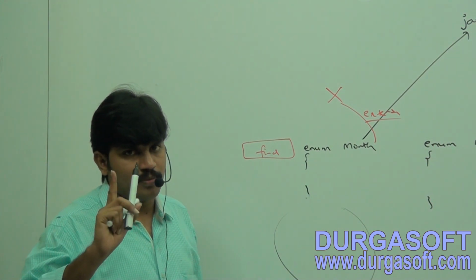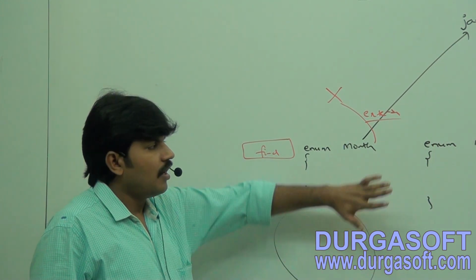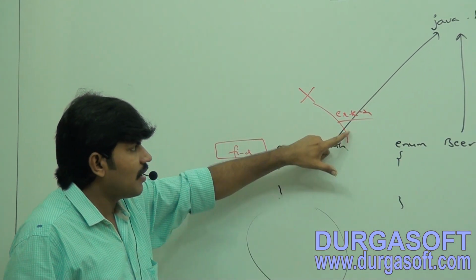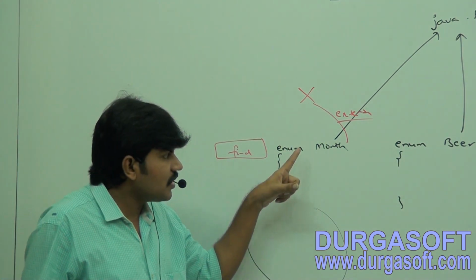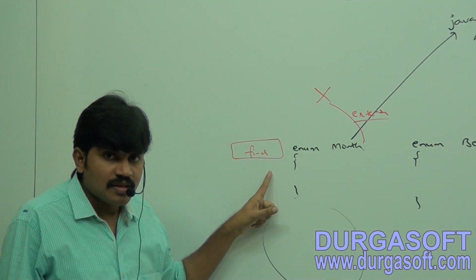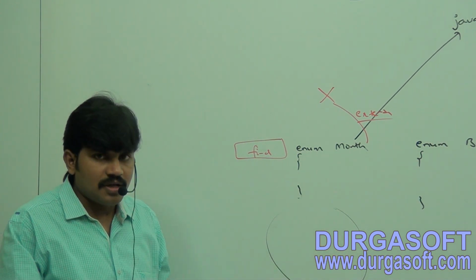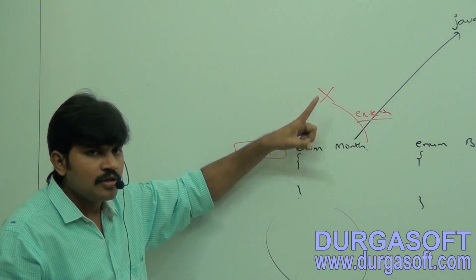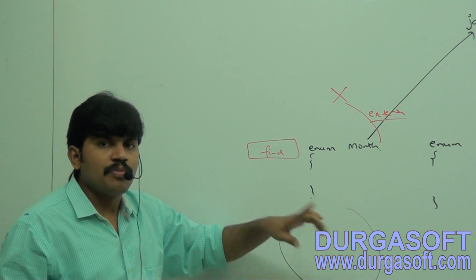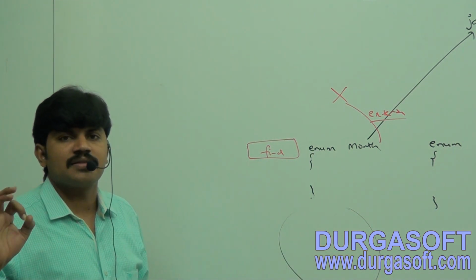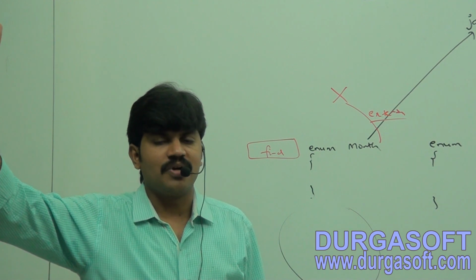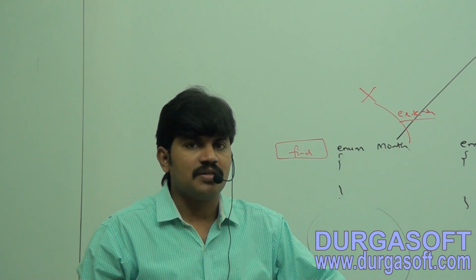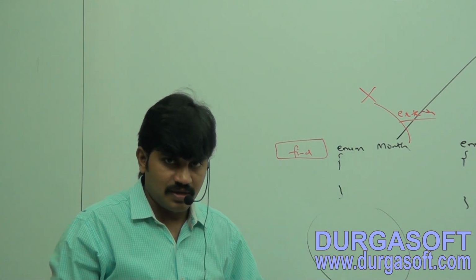You should be clearly aware of these 2 points. Point number 1: all enums are direct child classes of java.lang.Enum, so our enum can't extend any other enum. Next, every enum is always final implicitly, that's why we can't create a child enum. Because of these two reasons, our enum can't extend any other, and for our enum we can't create a child. Because of these reasons, the inheritance concept is not applicable for the enum. The extends keyword, such terminology, we can't use explicitly for the enum. Is it clear for all of you?